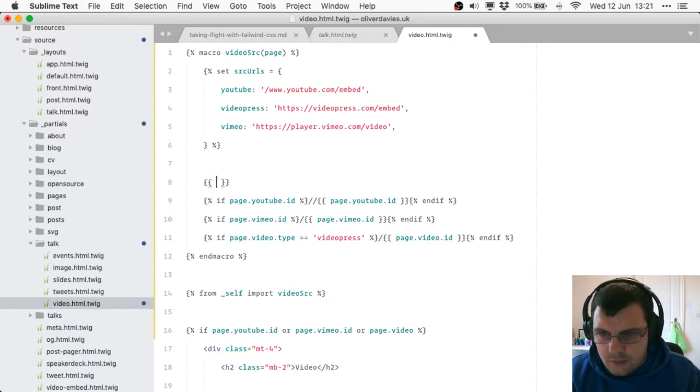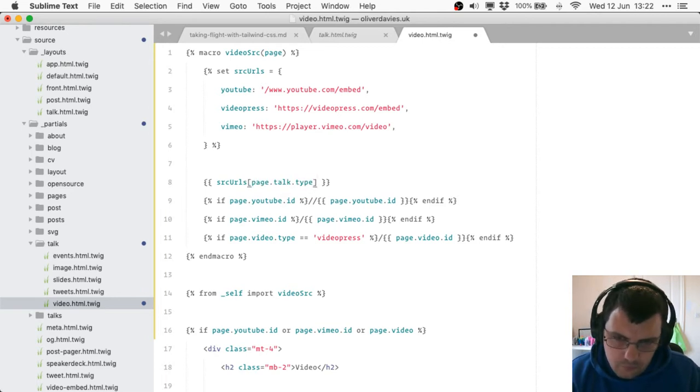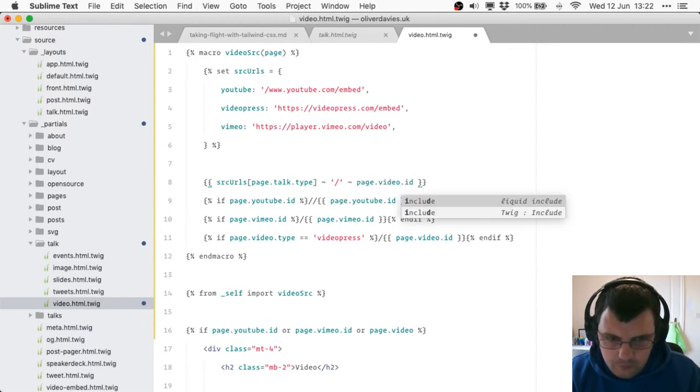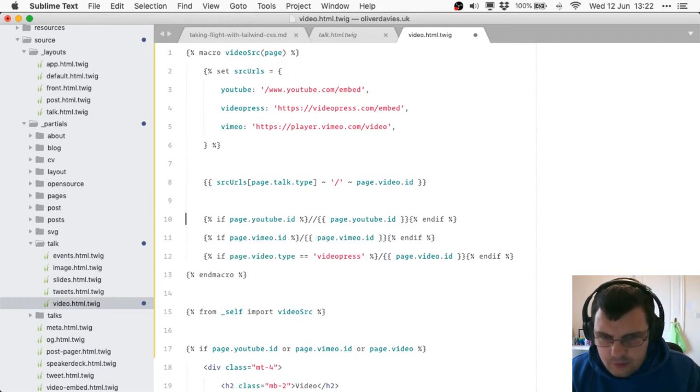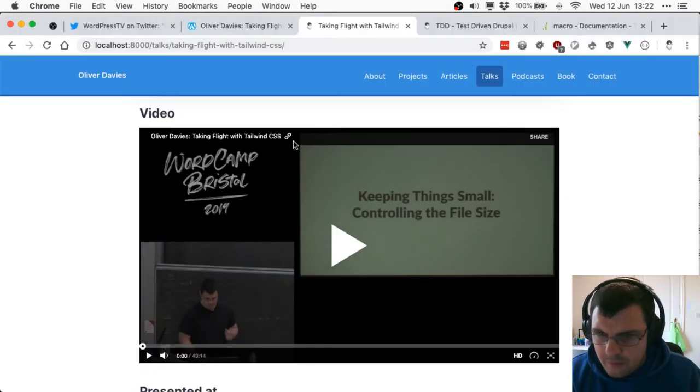So I think what we're going to want to use is something like source URLs and then page.talk.type. So that will be YouTube, VideoPress, or Vimeo. That will give us then the URL that we want to use. Then I'm going to concatenate on the slash that we just took off, and then add page.video.id. And that will hopefully give us back the full URL.